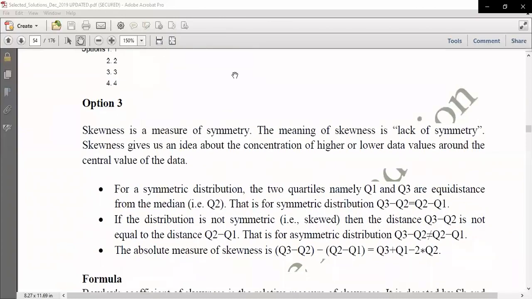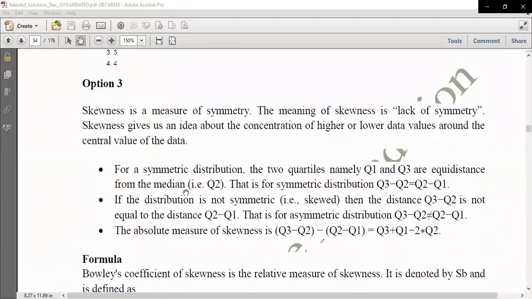Now see, skewness is basically a measure of symmetry. The meaning of skewness is lack of symmetry, and skewness gives an idea of the concentration of higher or lower data relative to the central value. For a symmetric distribution, the two quartiles Q1 and Q3 are equidistant from the median. The median is the middle point. So for a symmetrical distribution, Q3 minus Q2 is equal to Q2 minus Q1. Q1 is the first quartile, Q2 is the second quartile, Q3 is the third quartile. If the distribution is not symmetric, then it is skewed, and the distance Q3 minus Q2 is not equal to Q2 minus Q1. That we call skewed data, whether it is negatively skewed or positively skewed, that depends.